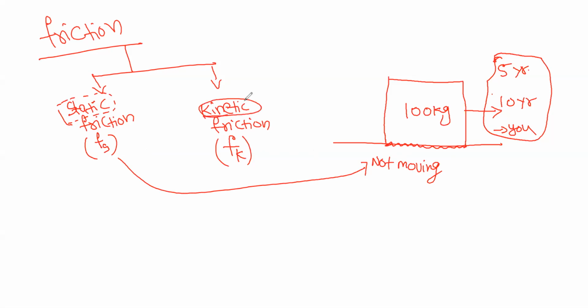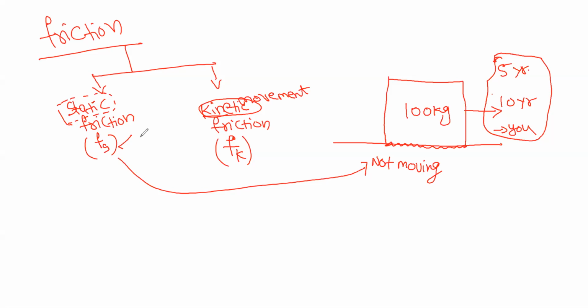Kinetic means movement, right? When the body starts moving, the same friction is called kinetic friction. In general, friction is divided into two parts depending upon the motion. If the body is not moving, it's called static friction.